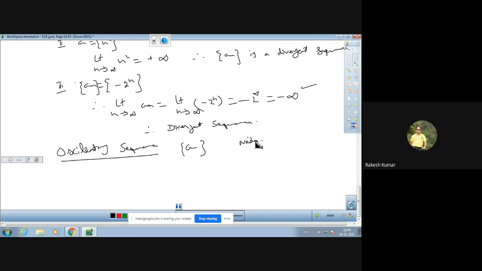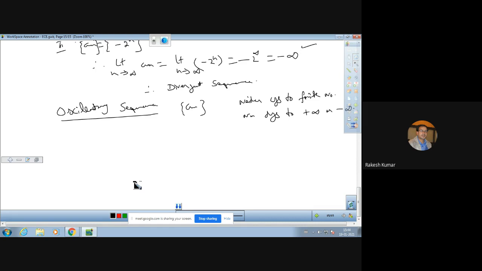That is, it neither converges to a finite number, nor diverges to plus infinity or minus infinity. Then the sequence is said to be an oscillatory sequence. Remember, we can have an example also.